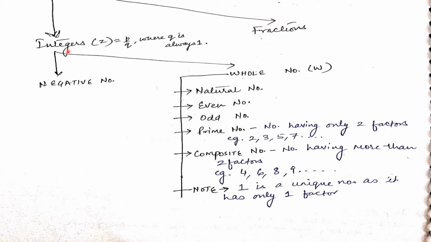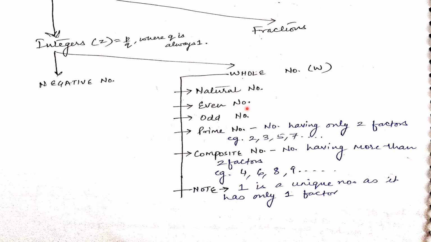Now, as I told you, an integer is p upon q, where q is always 1. Further, we can divide integers into many types of numbers, like negative numbers from minus infinity to minus 1. Then we have whole numbers from 0 to infinity. These two combine to form integers. Then we have natural numbers from 1 to infinity.